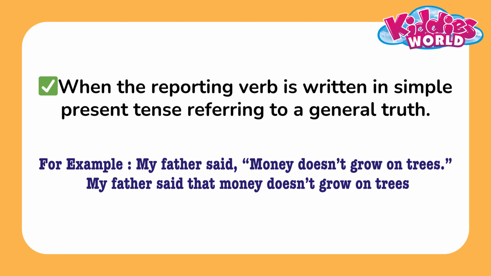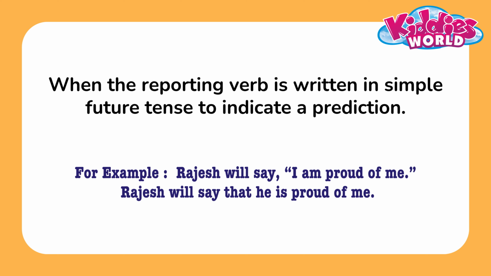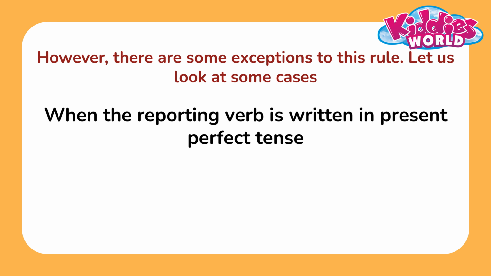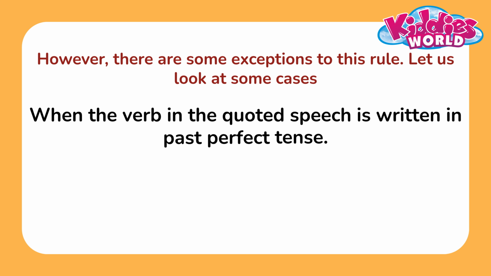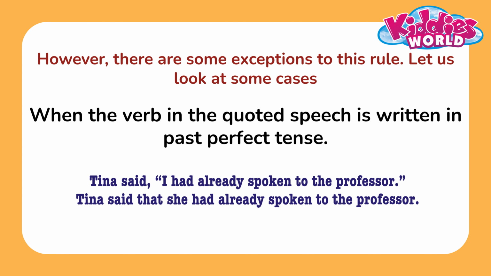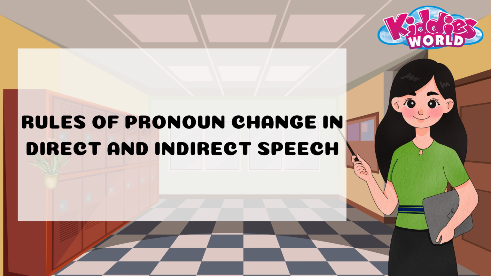Check the example. When the reporting verb is written in simple future tense to indicate a prediction. Check the example. When the reporting verb is written in present perfect tense. Check the example. When the verb in the quoted speech is written in past perfect tense. Check the example. Rules of pronoun change in direct and indirect speech.